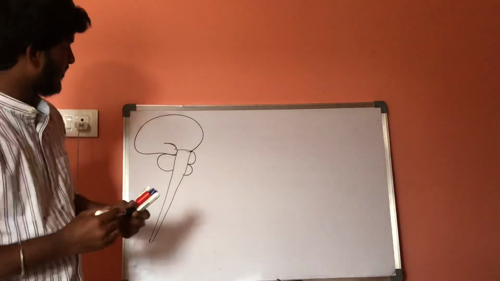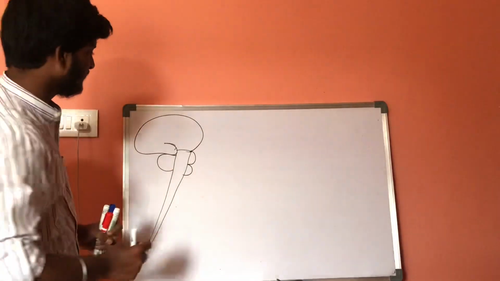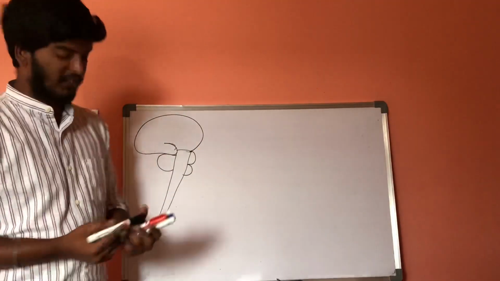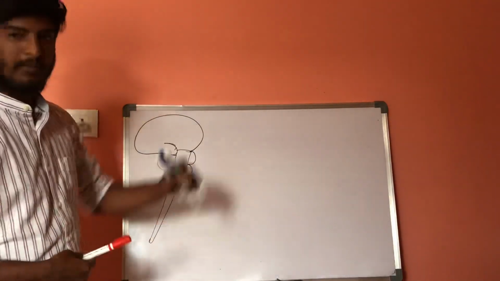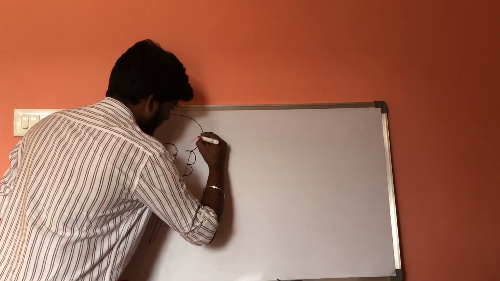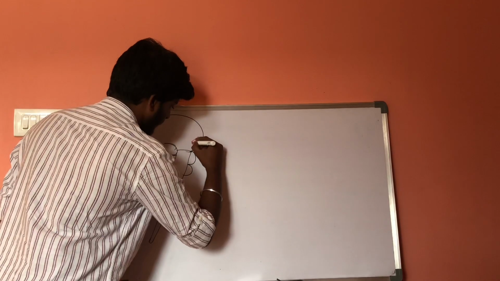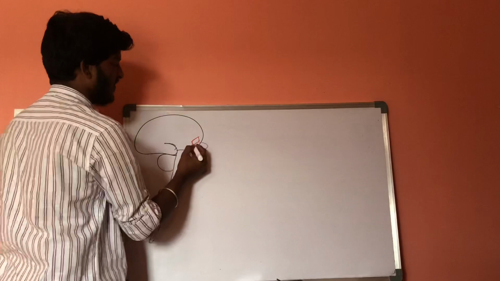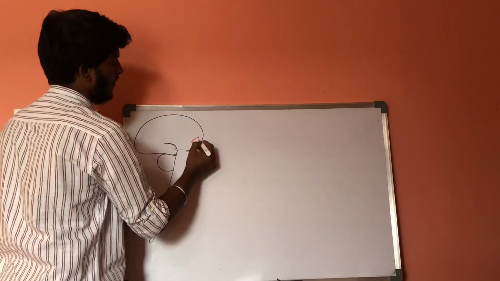The master control for the autonomic nervous system is the hypothalamus. This is the place where the hypothalamus is present.